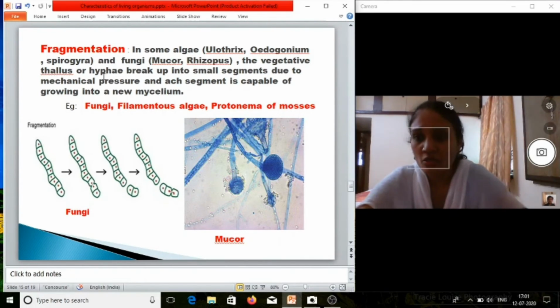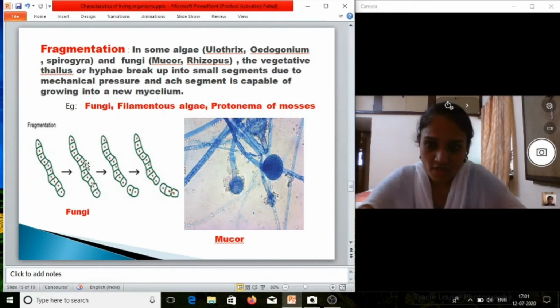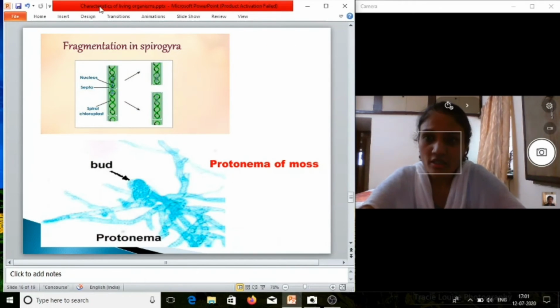Okay, so you can see this is the fungal body, and this is one thread which is broken, and this broken part will be able to produce the whole body. Now this is Mucor, an example of fungus.